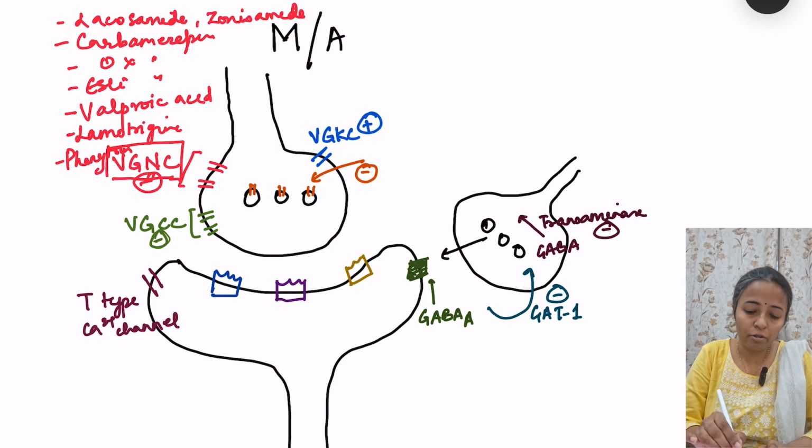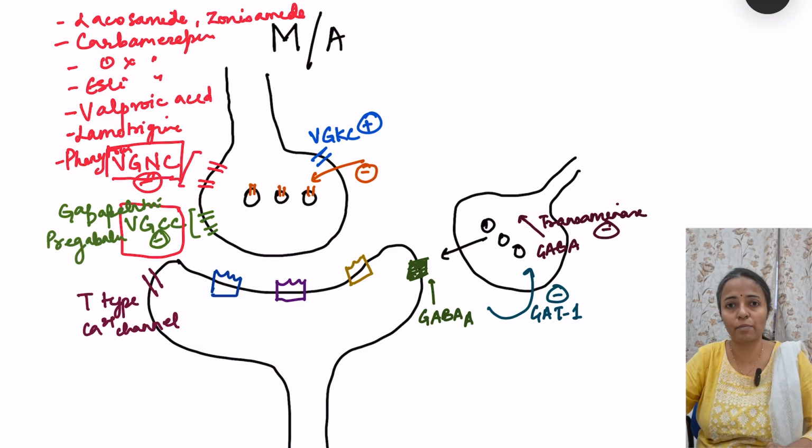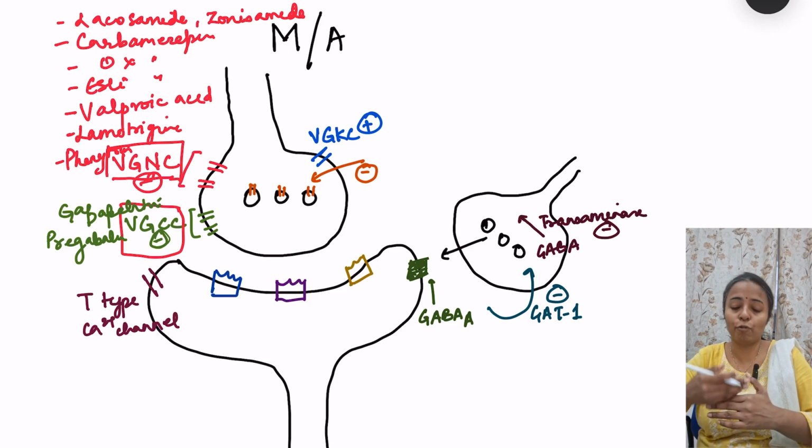Second, we have blockers of this voltage gated calcium channels, and these are gabapentin and pregabalin. They have another action also. They act by increasing the GABA transmission as well. But this is another one where they inhibit this voltage gated calcium channel, a special unit of this voltage gated calcium channel. So if they inhibit it, calcium will not enter and there will not be any synaptic fusion.